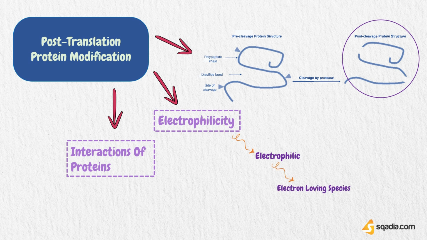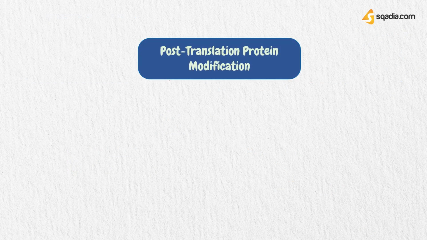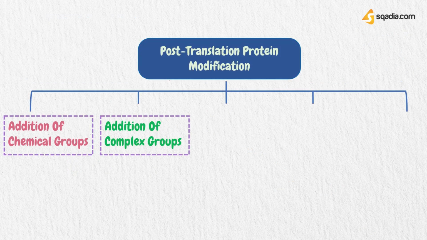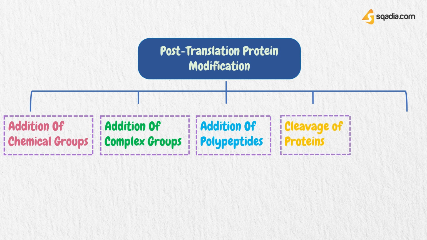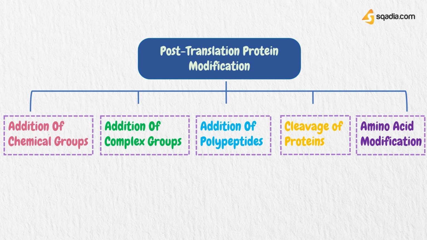Now let's talk about their types. The post-translational protein modification is based on the addition of chemical groups, addition of complex groups, addition of polypeptides, cleavage of proteins, and on the amino acid modification.